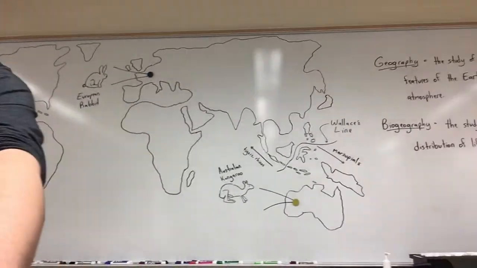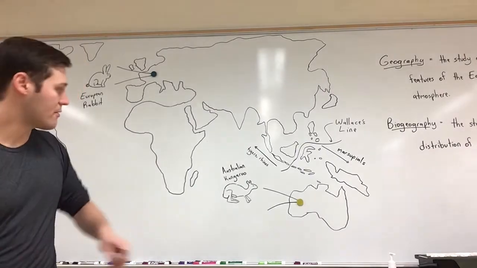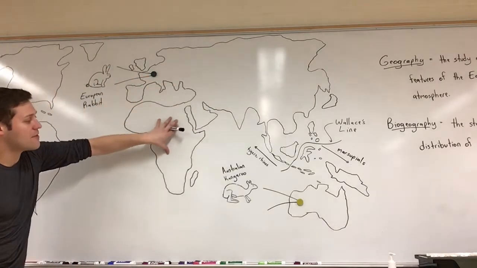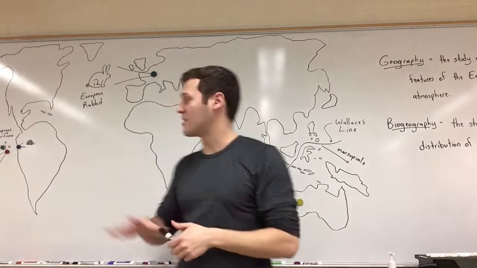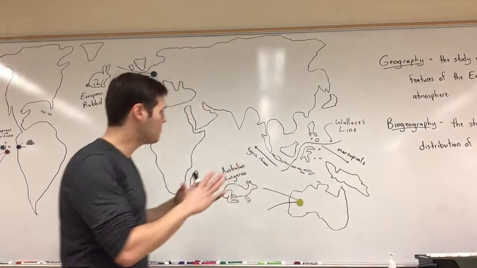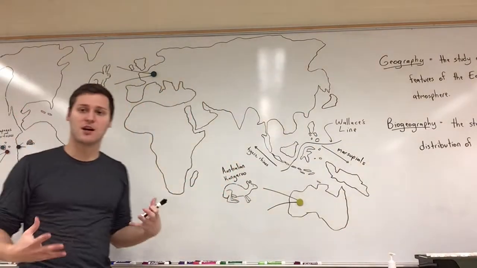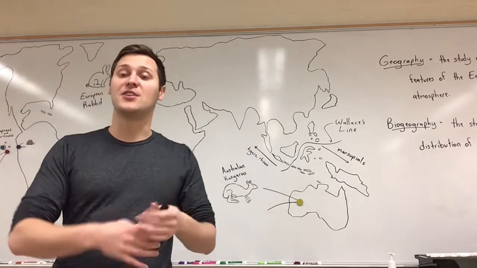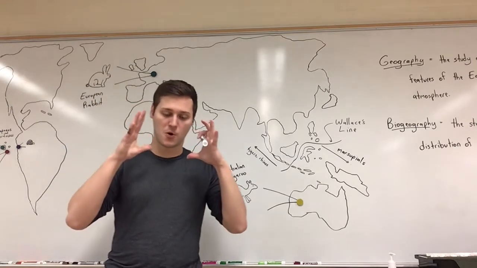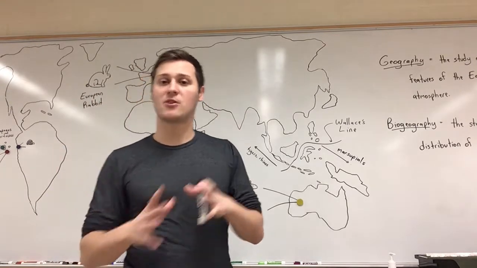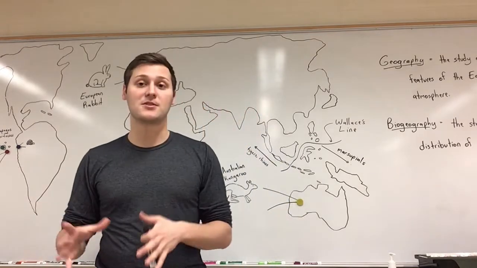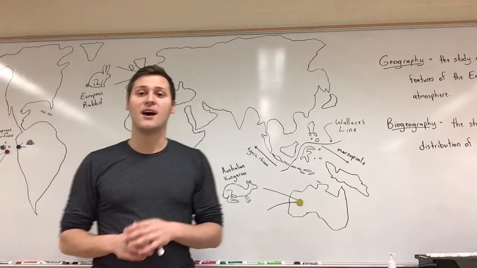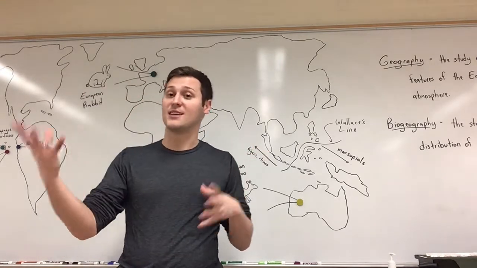So here we have a partial map of the Earth. We have Australia down here. We have Asia up here, Europe. We have Africa. North America and South America are not shown. They're over there. But for one example of biogeography and how it serves as evidence for evolution, we can look at mammals and the distribution of mammals throughout the world. So there are really two types of mammals. There are placental mammals, and then there are marsupial mammals. Marsupial mammals have the pouch, whereas placental mammals, like humans for instance, develop internally and they have a placenta.